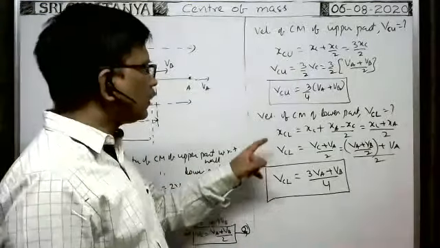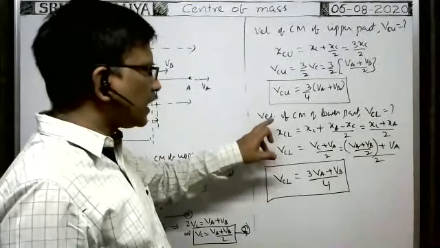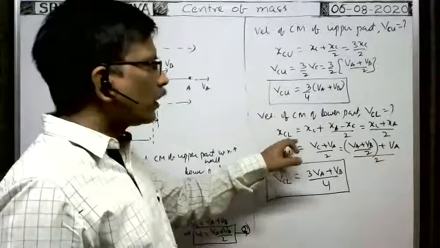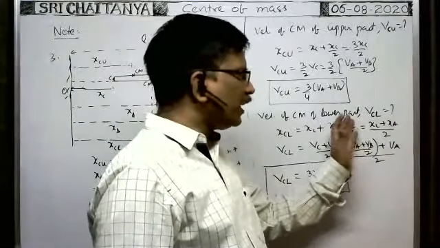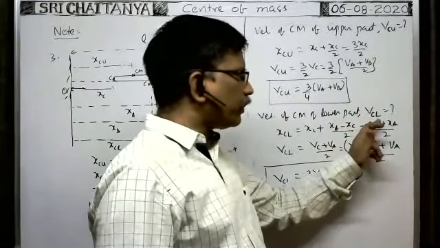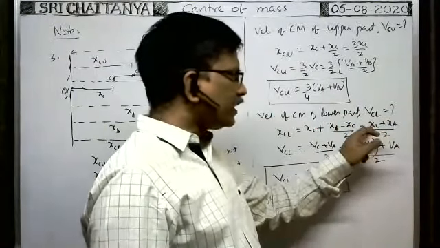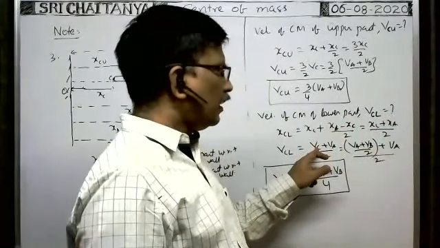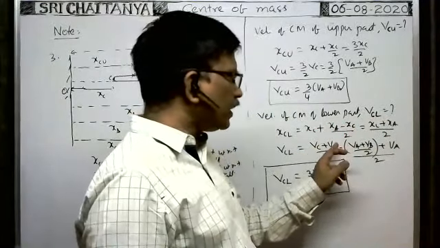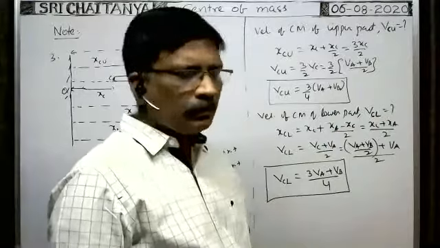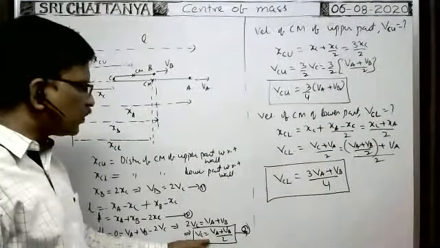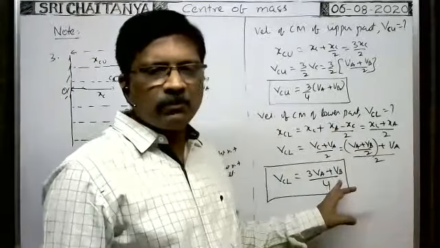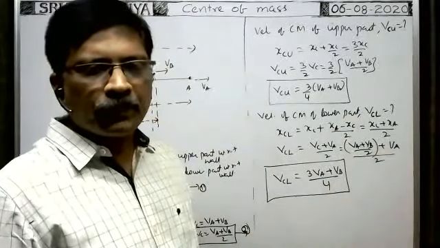XCL differentiation means, you see, XCL differentiation means with respect to time we have to differentiate. dxCL by dt is equal to d by dt of this one, 1 by 2 keep aside, dxc by dt plus dxa by dt. dxc by dt means velocity of C plus dxa by dt means velocity of A by 2. But VC is equal to, we got from this formula, VA plus VB by 2. That's why I substituted here. After simplification, we got this one. Okay, right.